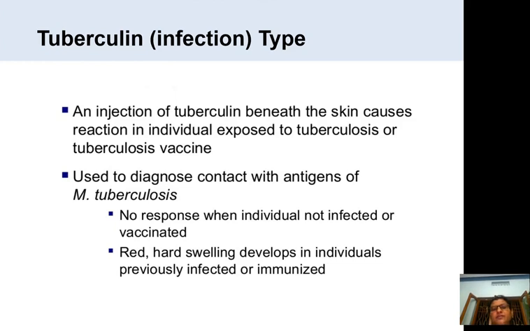And there are two types, I told you, the tuberculin type, and here an injection of tuberculin is given beneath the skin, under the skin, and it causes a reaction in the individual if he is already exposed to TB or has been given the vaccine. So if the immunity is there in him, then if you give the tuberculin test it causes a hypersensitivity reaction. So it is used to diagnose contact with Mycobacterium tuberculosis.